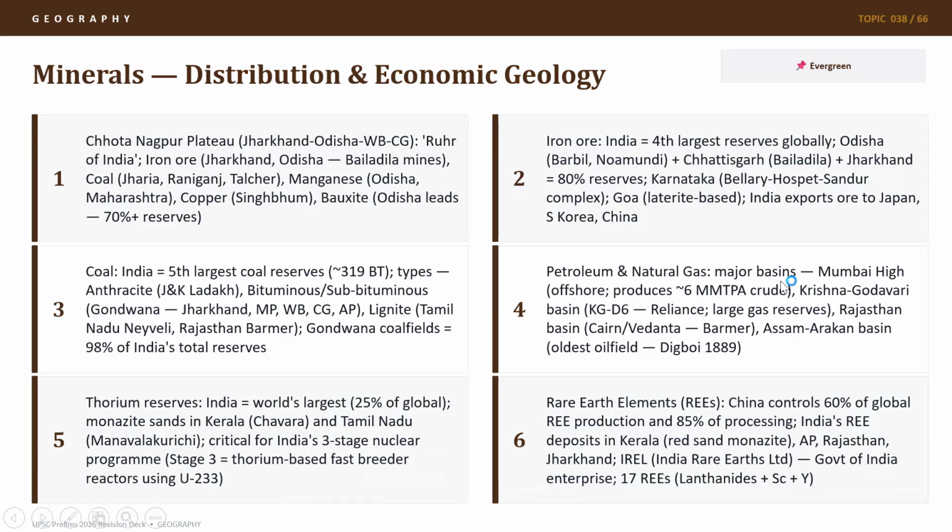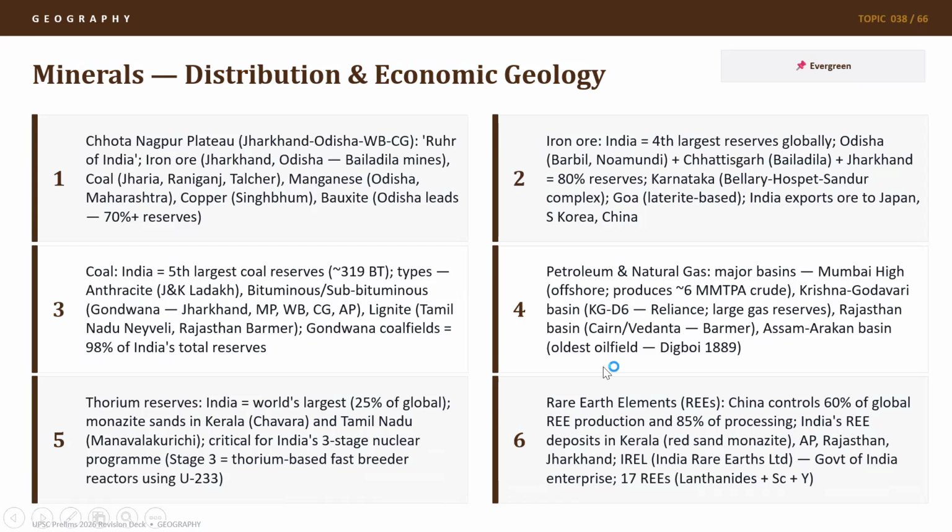Then petroleum and natural gas, major basins are Mumbai High, which is an offshore basin, which has a capacity of 6 metric tons per annum of crude oil. We also have the Krishna Godavari KG-D6 basin, which Reliance has explored and is exploiting. Large gas reserves are also present in KG-D6 basin. We also have Rajasthan basin, where Cairn and Vedanta are very active. In fact, one of the largest crude oil refineries is being built by HPCL in Rajasthan as we talk, and it was inaugurated by the Honorable PM.